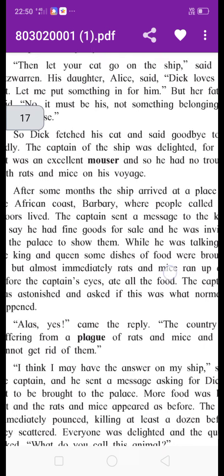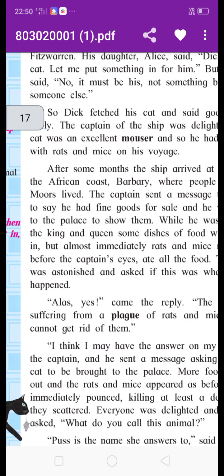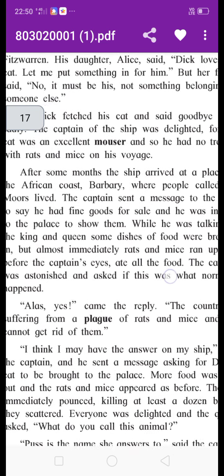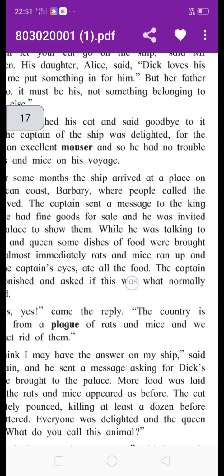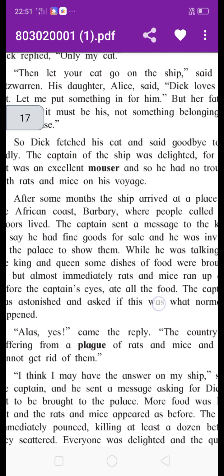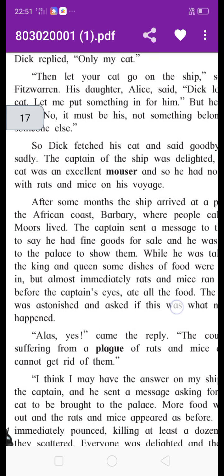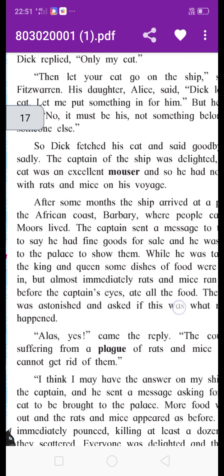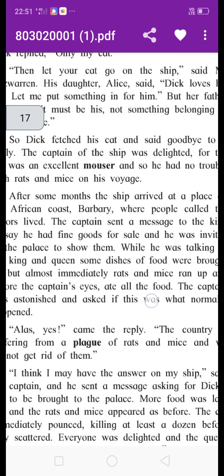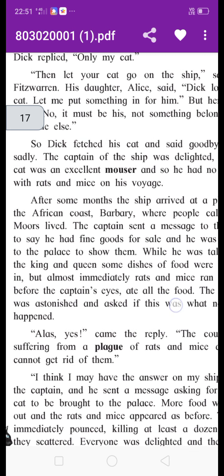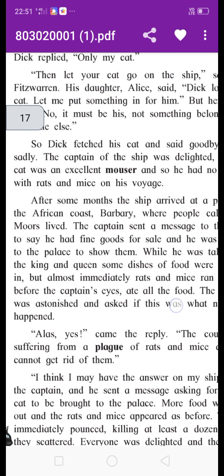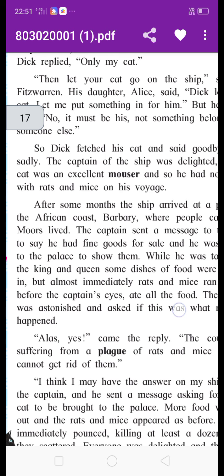Okay, the captain sent a message to the king to say he had fine goods for sale and he was invited to the palace to show them. The captain sent a message to the king of Barbary, and the message was that he had fine goods for sale, and that's why he was invited to the palace.